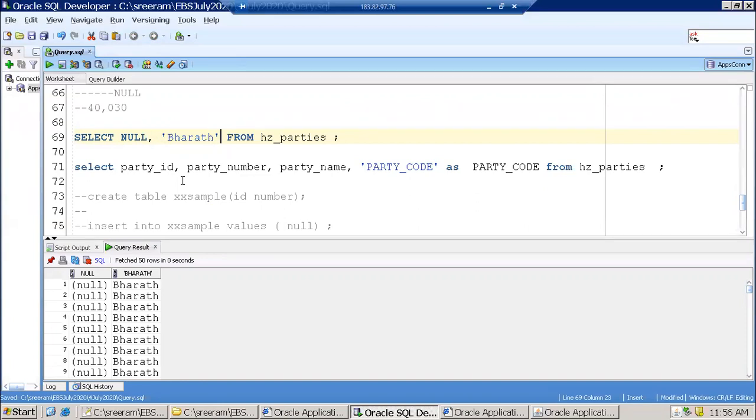So can we say this kind of scenario we can use for hard coding? Yes, generally sometimes we do hard coding, right? In your real-time requirements also, let us say if the organization is ABC, you always want to display it as some other name. You always do some kind of decoding and hard coding also. Obviously it is not preferred, but in some scenarios you have to go like that.